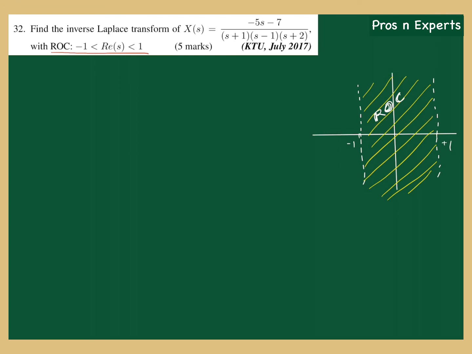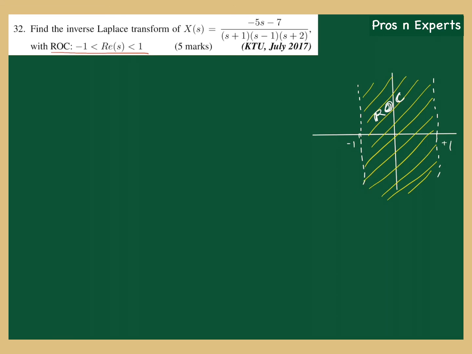I'm repeating these two impressions, as this is very important: the signal with a pole at -1 will be right-sided because the ROC is right-sided from the pole at -1. Similarly, the signal with a pole at +1 will be left-sided because the ROC is seen left-sided from +1.